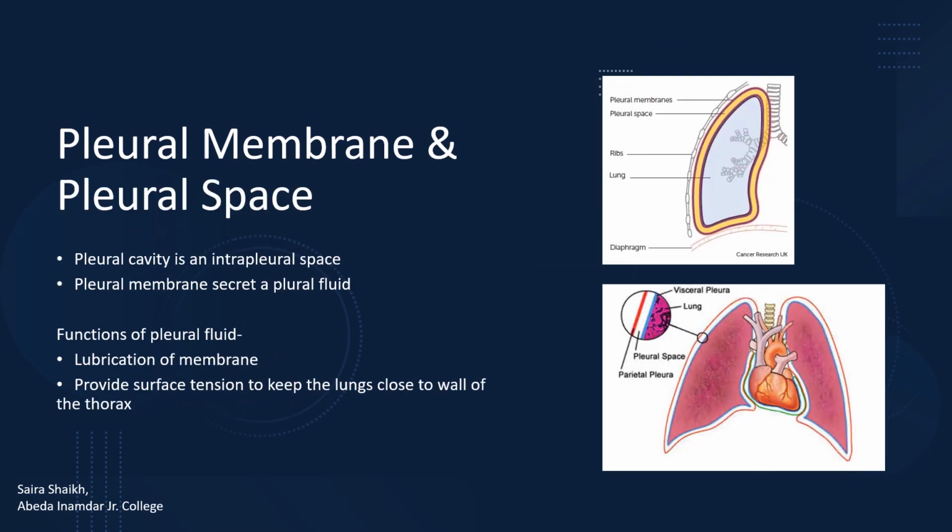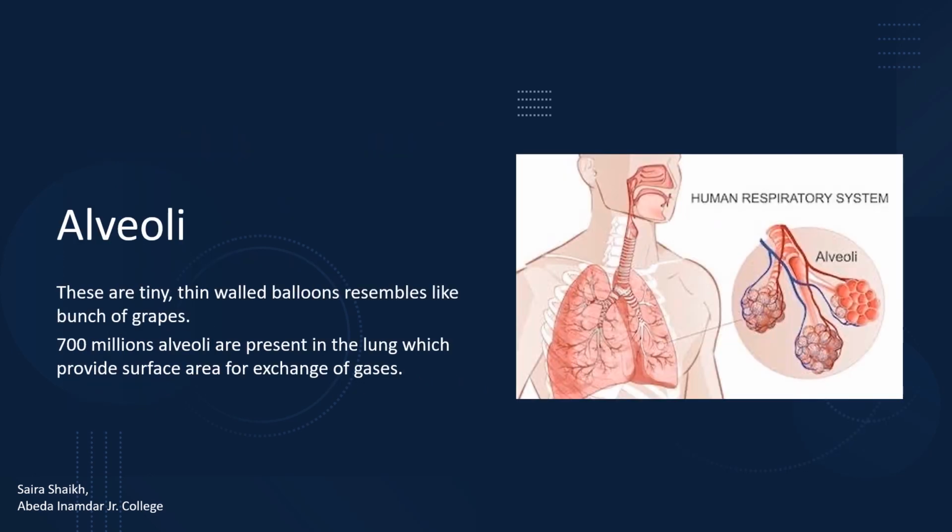Student, look at the picture. It shows the pleural membrane and pleural space present around the lungs. Alveoli are present in the lungs. These are tiny, thin-walled, balloon-like structures. They resemble a bunch of grapes.